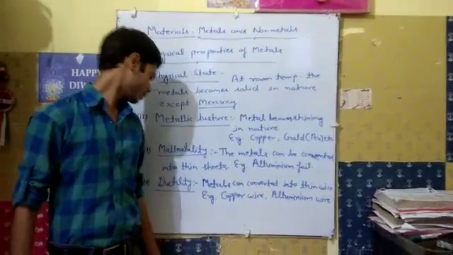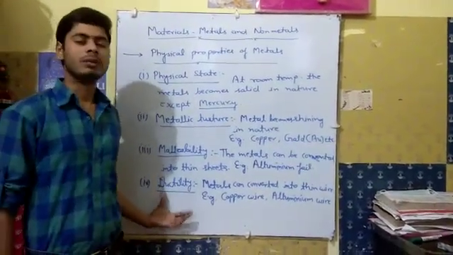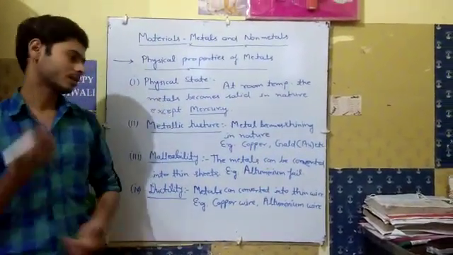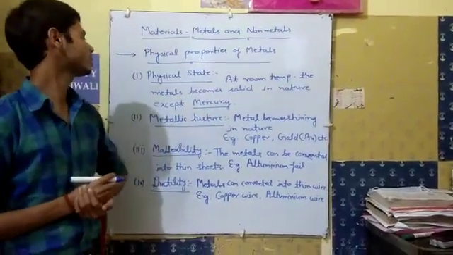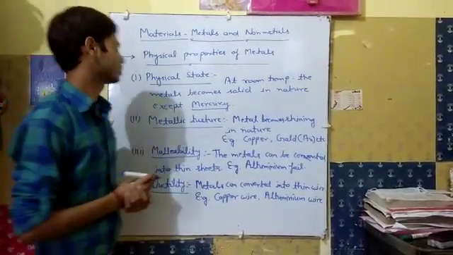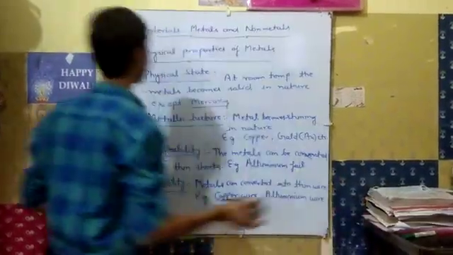So it is the property of metals, ductility. Now the next property is conduction in metals.